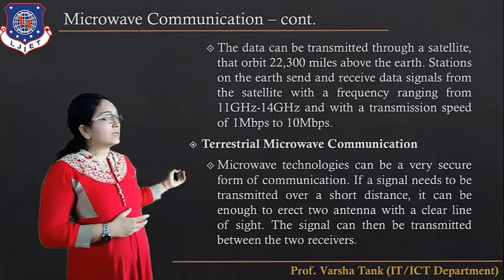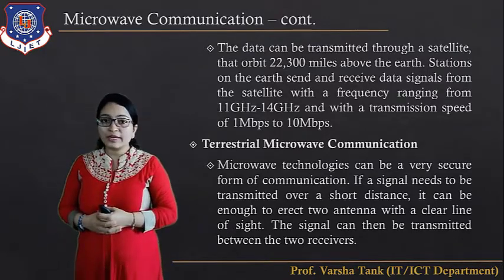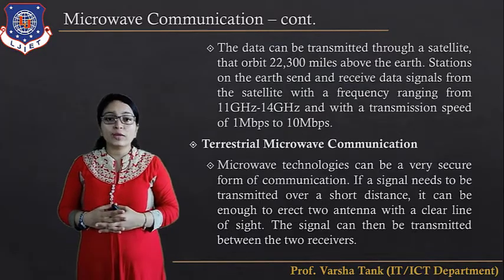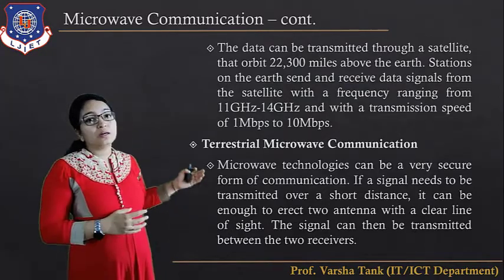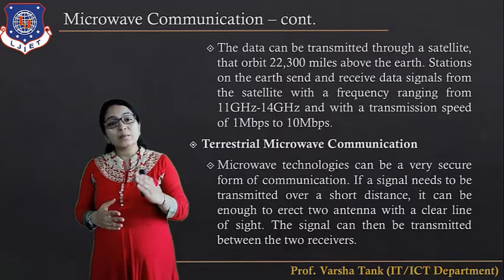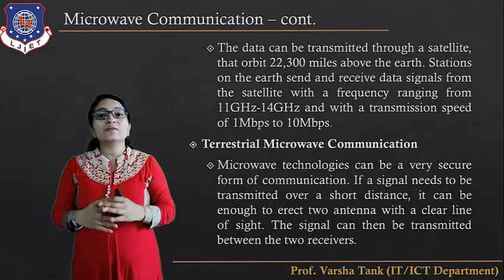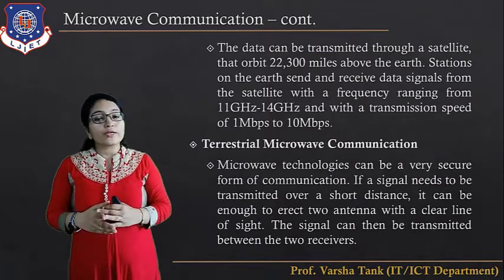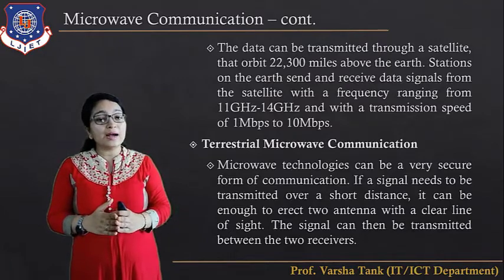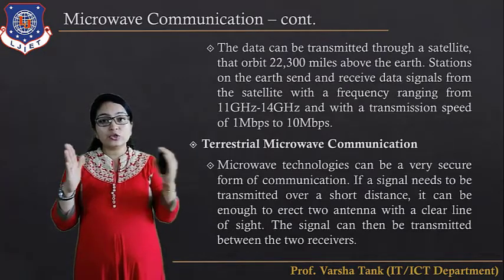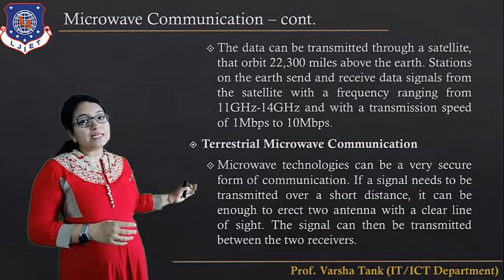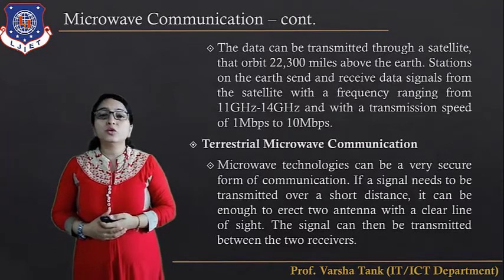Then next one is terrestrial microwave communication. Microwave technologies can be a very secure form of communication. If a signal needs to be transmitted over a short distance, it can be enough to erect two antennas with a clear line of sight. So for a short distance, you have to arrange the antennas with a clear line of sight, so there are no obstacles in between. The signals can then be transmitted between the two receivers.